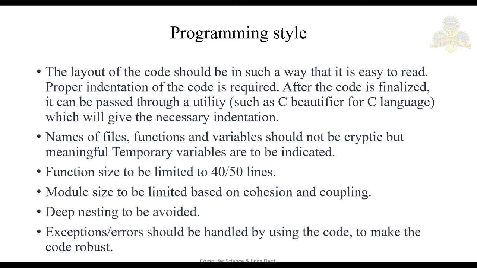If you are adding two numbers in a C program, then you should have proper variable names, and you have to save the file like add.c. What you do is simply type aaa.c, which is a bad habit. Next, the function size should be limited to 40-50 lines.